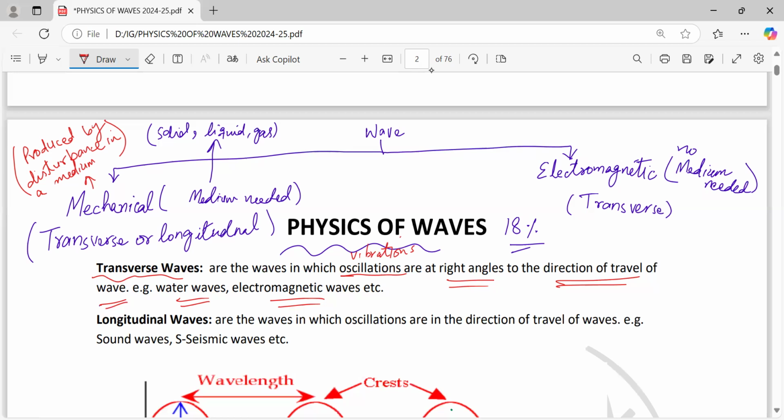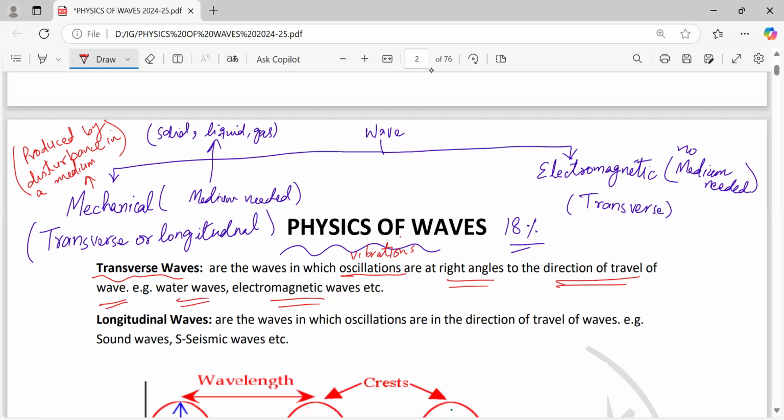Electromagnetic waves consist of radio waves, microwaves, then infrared, visible light, ultraviolet, X-rays and gamma rays. There are 7 parts of electromagnetic waves and all of them are transverse.